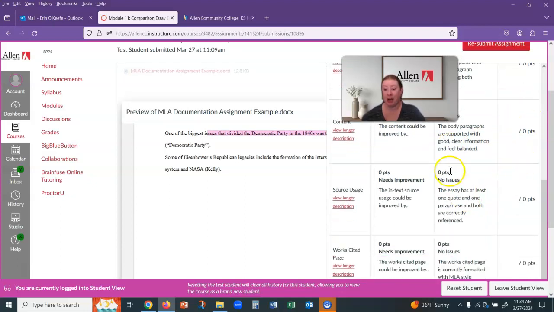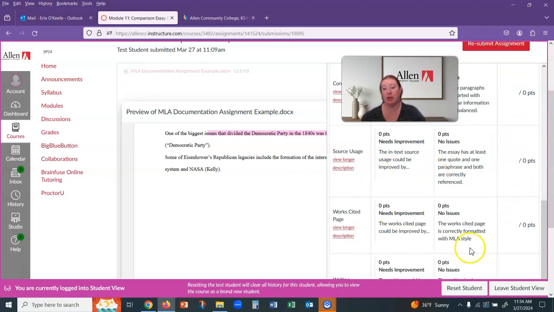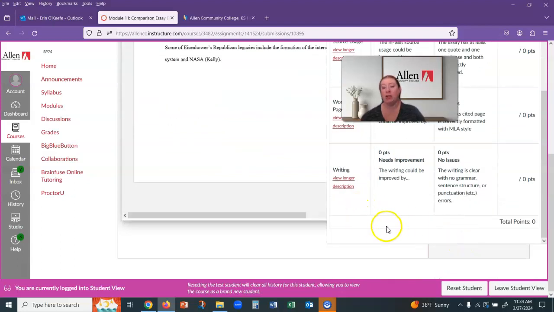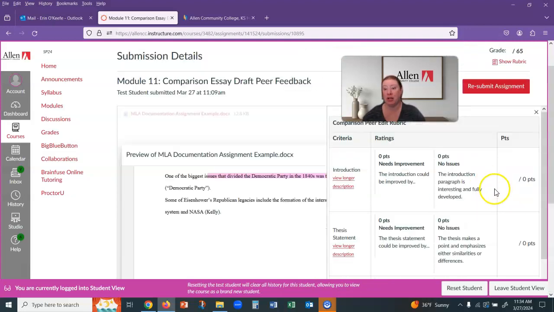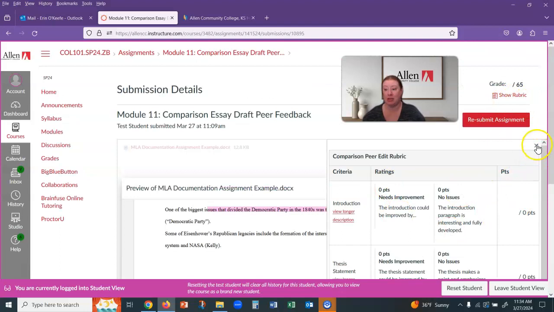You click on each one and it will give you some space to write. It'll be a little comment button over here. You can create feedback here. Once you're done, there will be a submit button at the bottom. Once you have submitted the rubric, you cannot edit it. So make sure you only do this once. And so once you're done with that, then the student will be able to see that.